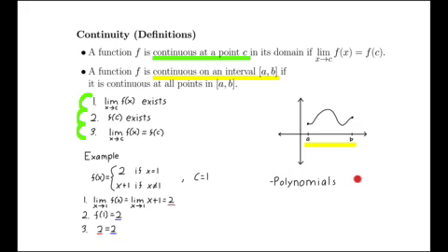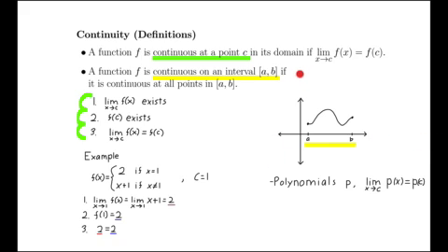One type of function that's continuous on any interval is a polynomial. We had already said that no matter what c is, for the polynomial p, the limit as x goes to c of p of x is equal to p of c. That'll be continuous on any interval that we pick. Polynomials will always be continuous. They'll even be continuous on the whole line.